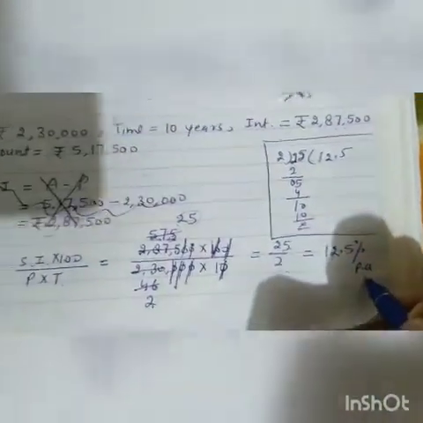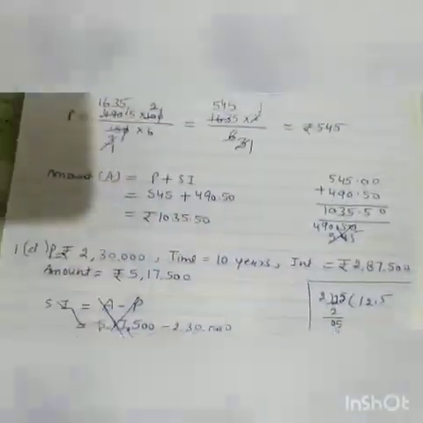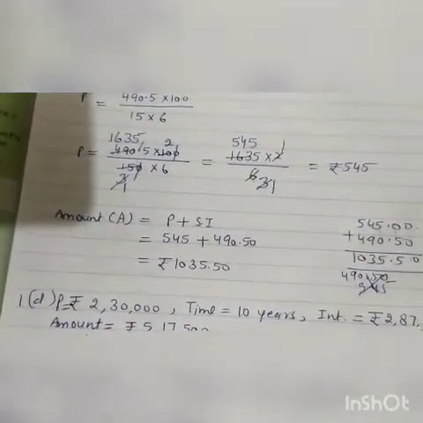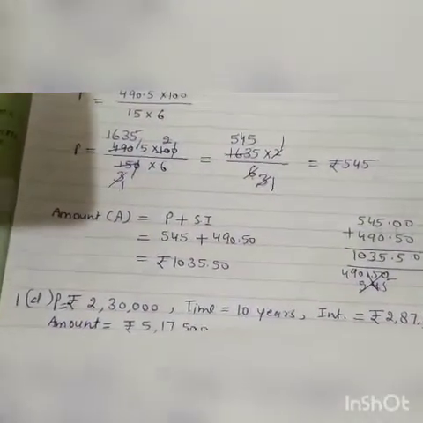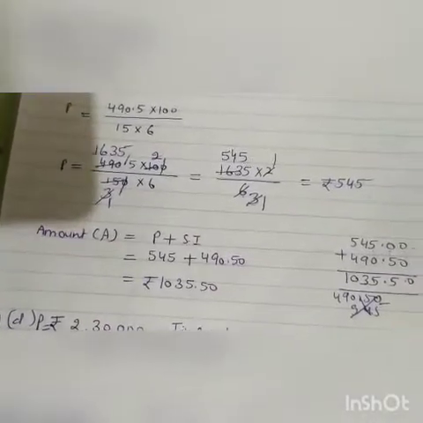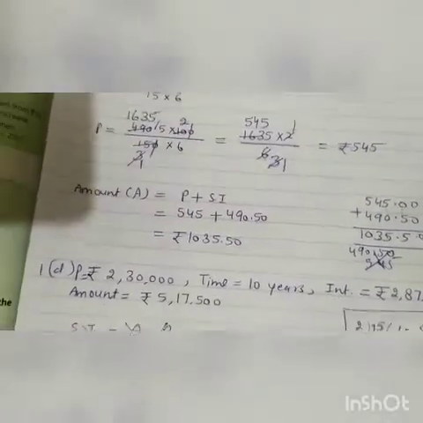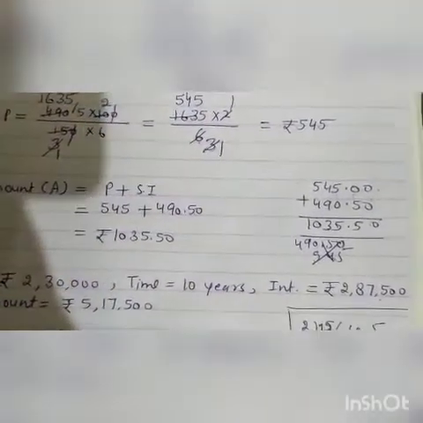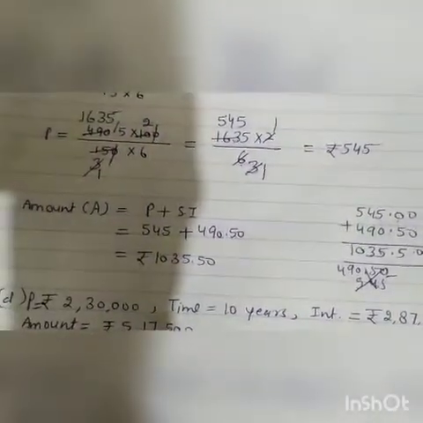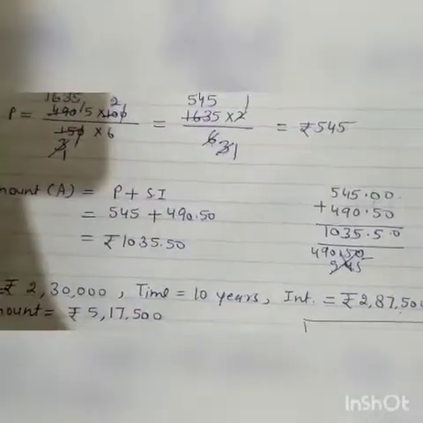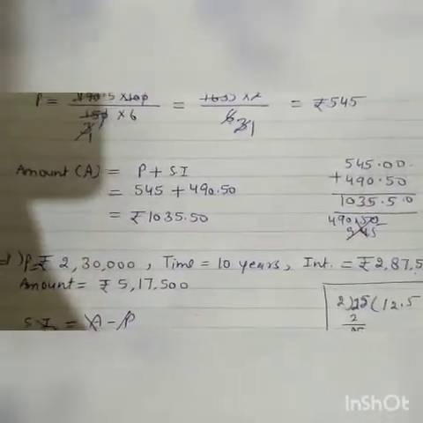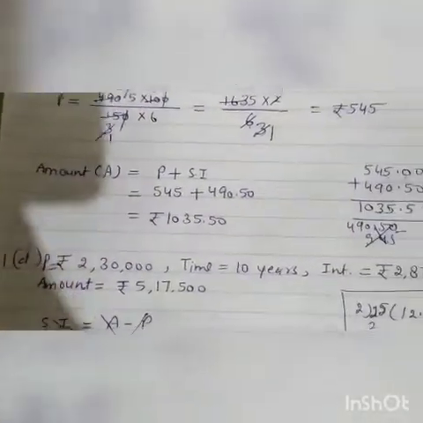Clear? Here only you have to learn the formulas. Formulas should be correct. Then you put the value of the terms, then you can simplify it. These sums are not complicated. Simple sums, only you have to learn the formula. So please students, learn these formulas properly. Now last part of first question.